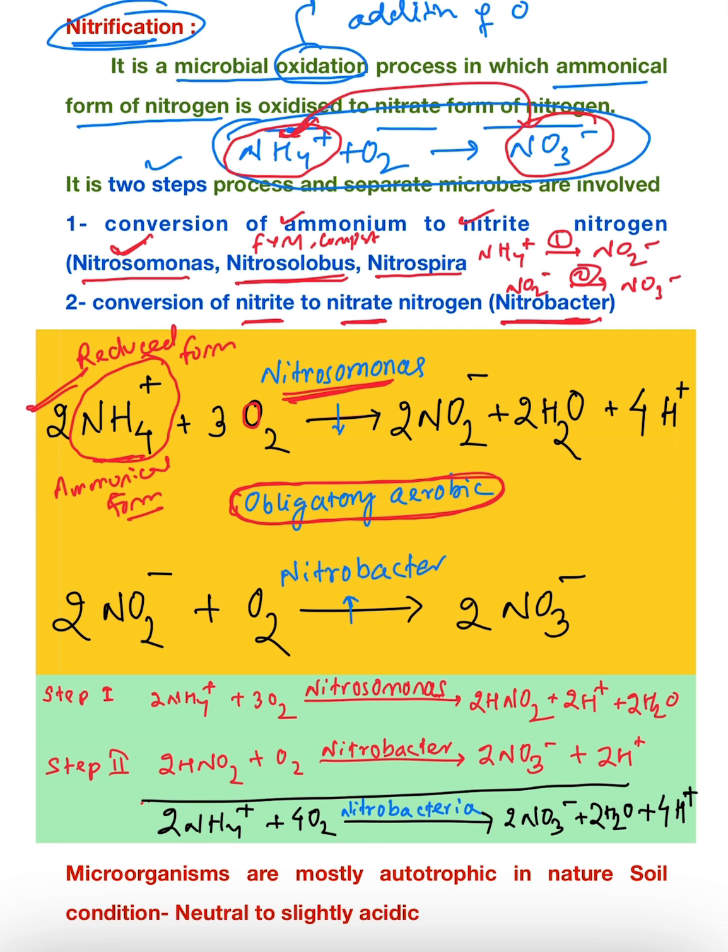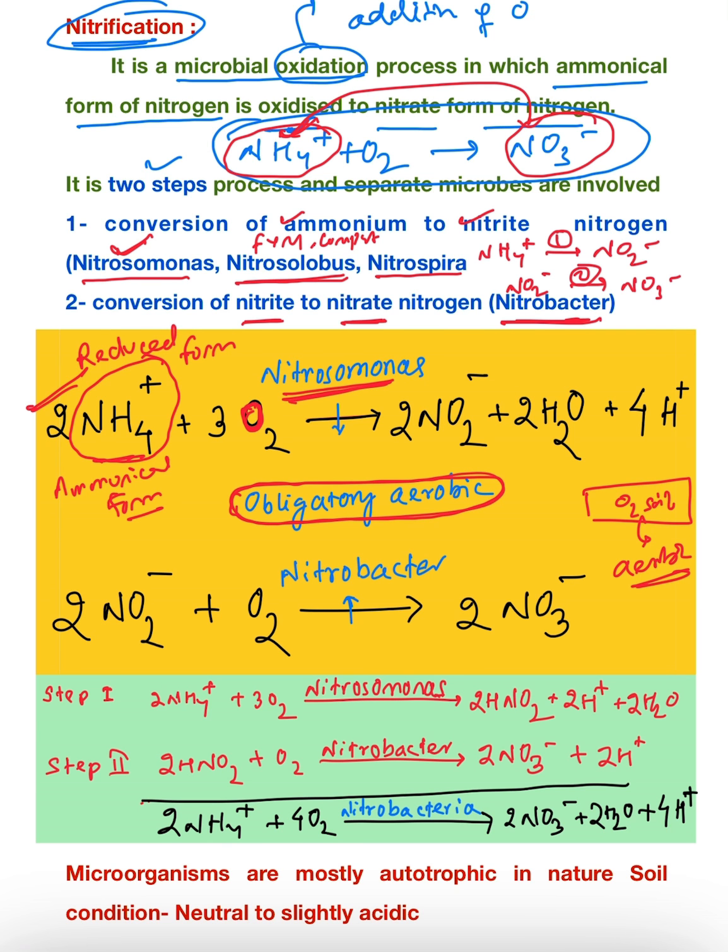So it is which process? Oxidation process. This oxygen will come from where? This oxygen comes from the soil. So this is called aerobic soil. Hence the nitrification process must be followed in which soil? In case of aerobic soil.